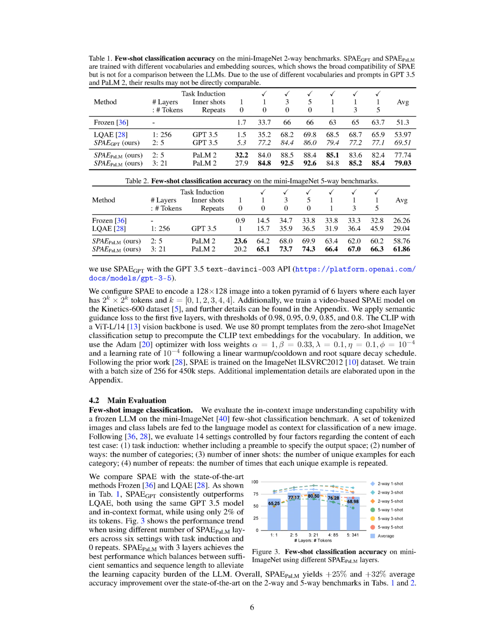We compared our method, SPAE, with 2 other leading methods, Frozen and LQAE. Our results showed that SPAE, when using the GPT 3.5 model and in-context format, consistently outperformed LQAE, despite only using 2% of its tokens. We also tested the performance of SPAE with different numbers of layers in 6 settings with task induction and no repeats. We found that SPAE with 3 layers achieved the best balance between semantics and sequence length, reducing the learning burden on the language model. Overall, SPAE improved average accuracy by 25% and 32% on the 2-way and 5-way benchmarks, respectively, compared to the best current methods.